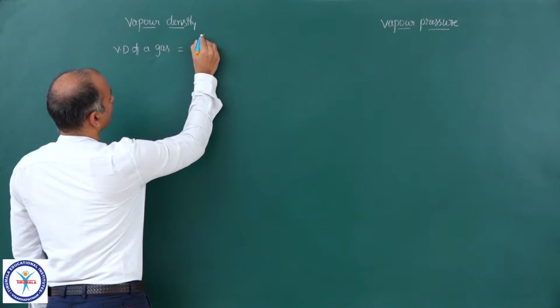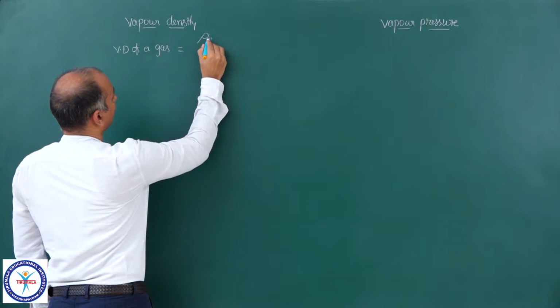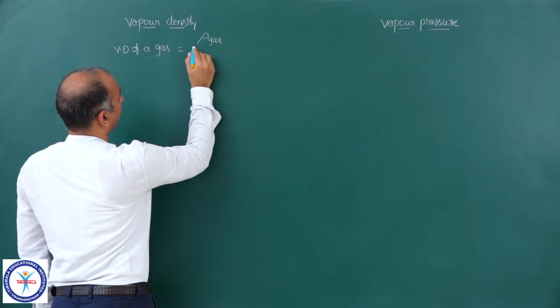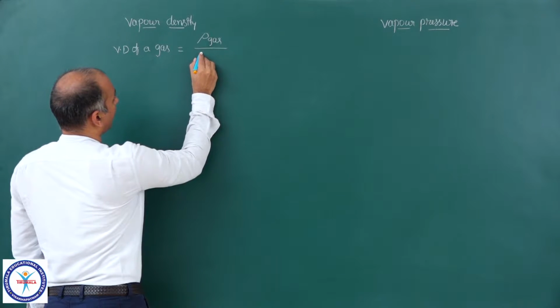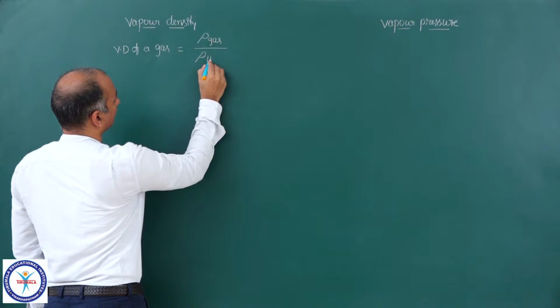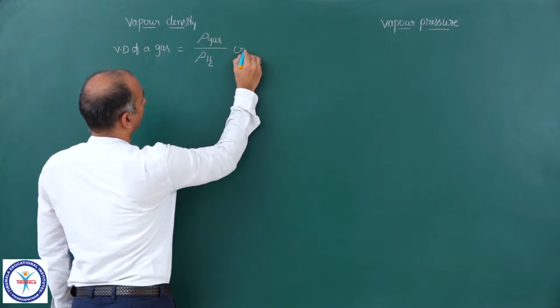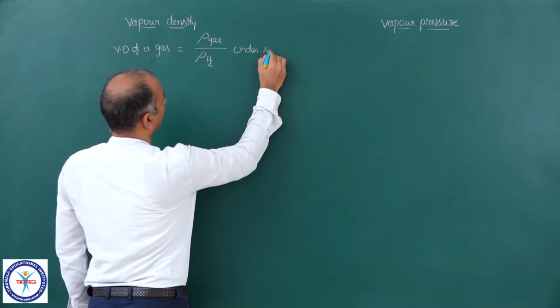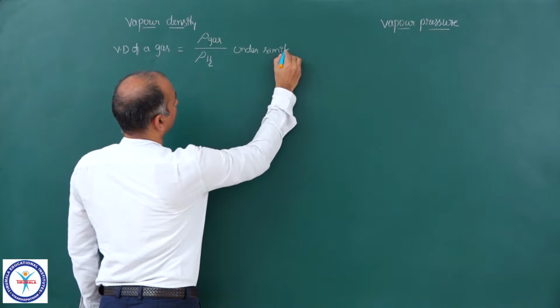So it is the ratio of densities of the gas and that of hydrogen under similar conditions of temperature and pressure.